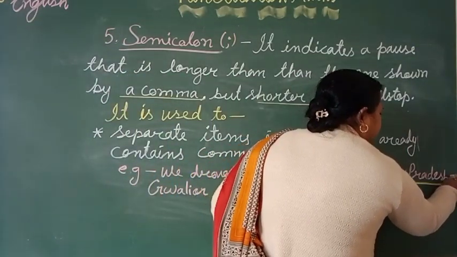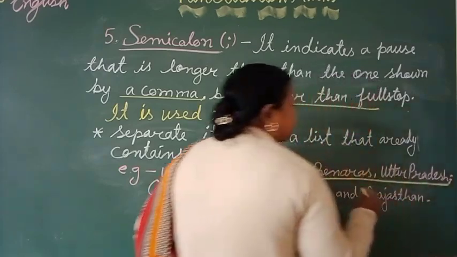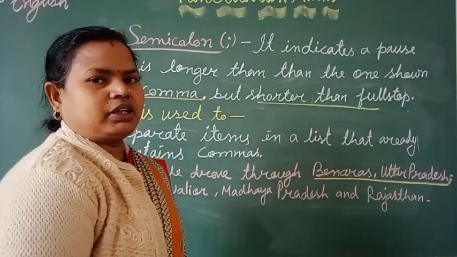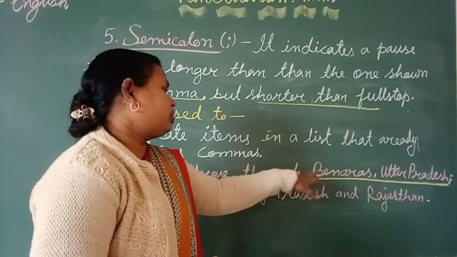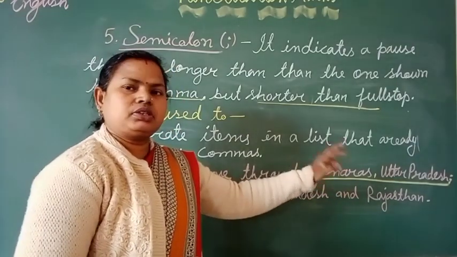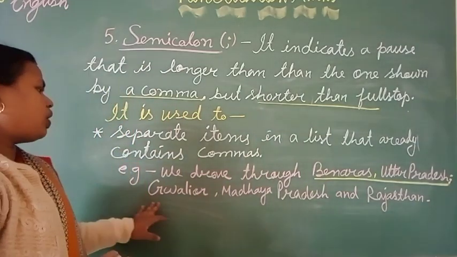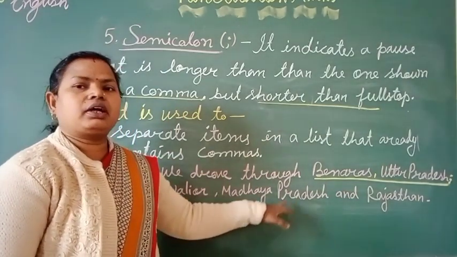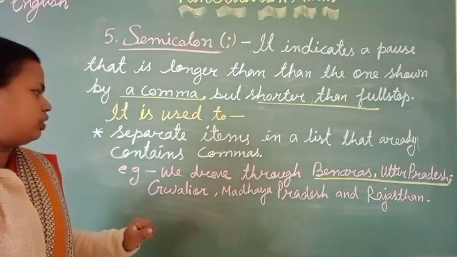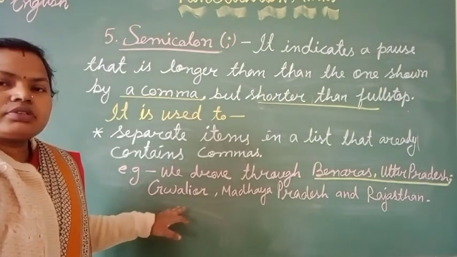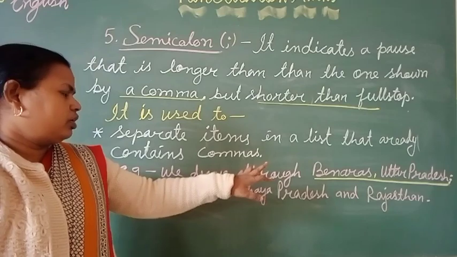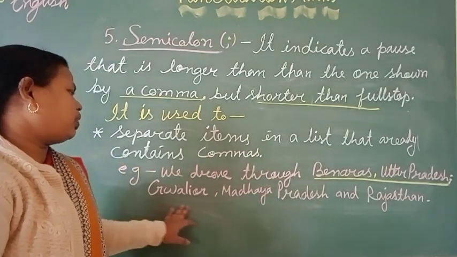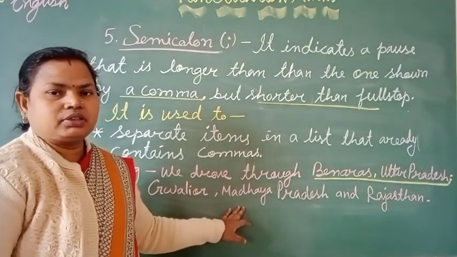It means we have to pause a little more than at Banaras. While reading we can read, we drove through Banaras, Uttar Pradesh, then stop, Gwalior, Madhya Pradesh and Rajasthan. So here the semicolon is used to separate Banaras of Uttar Pradesh from Gwalior of Madhya Pradesh.